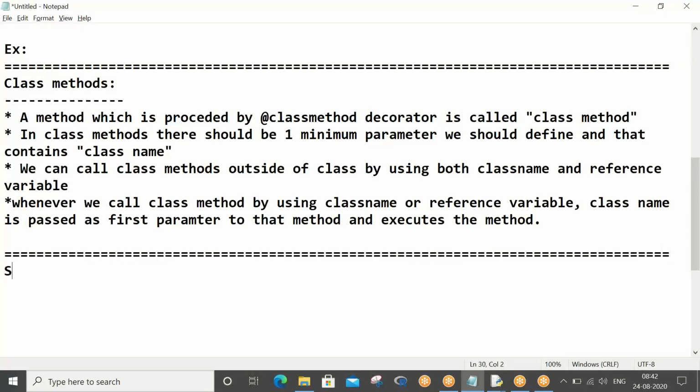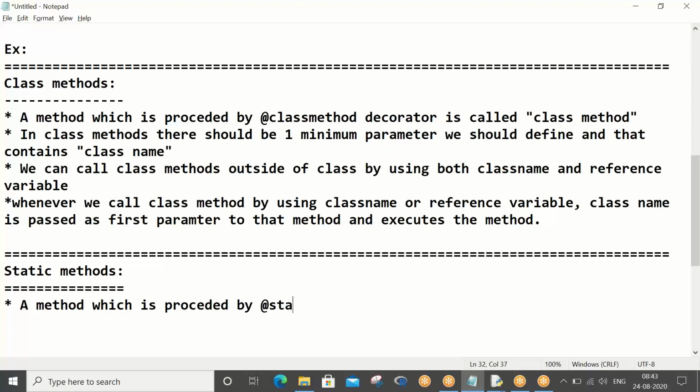So, static methods. A method which is preceded by the @staticmethod decorator is called a static method.